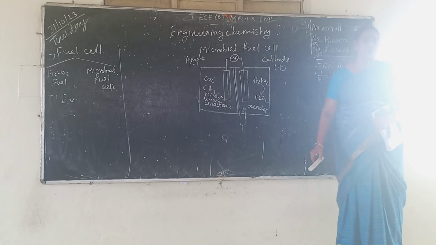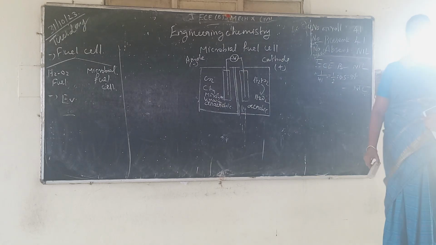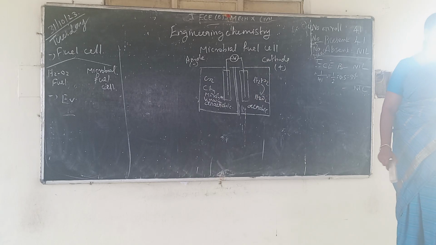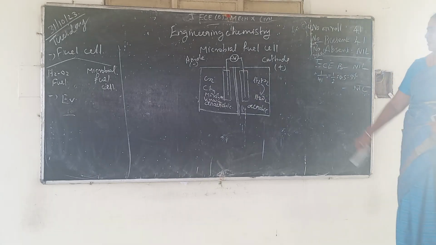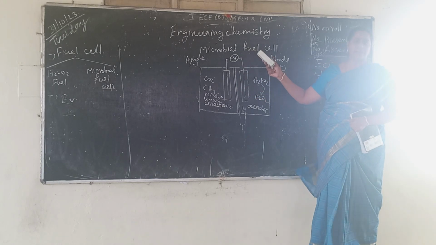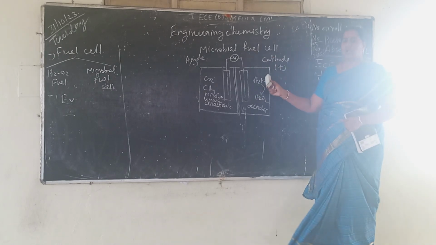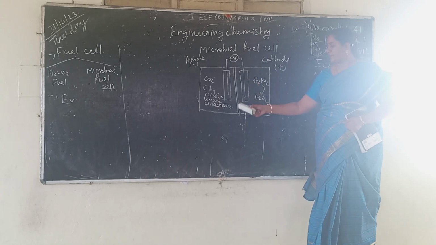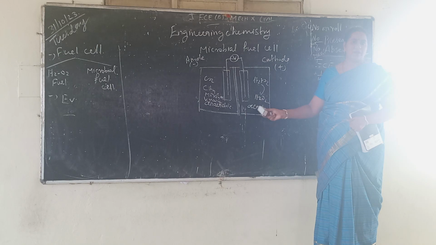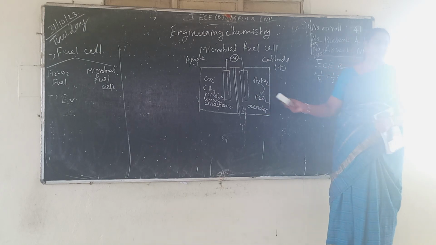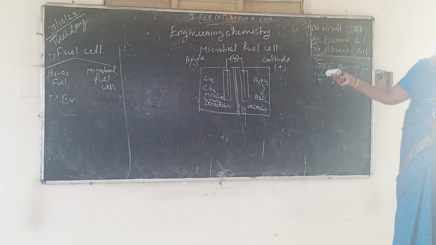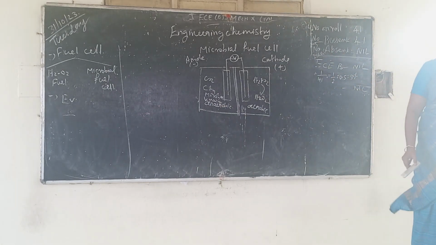In the anode, microbes, viruses, bacteria are used for the chemical reaction. That means organic waste is used for the chemical reaction. Fermentation occurs and emits carbon dioxide, methane or electrons. These electrons flow through the outer circuit from anode to cathode and ions move through the semi-permeable membrane from anode to cathode. In the cathode we keep the aerobic condition. What reaction occurs? Reduction reaction occurs. That's all. So here bioanode and biocathode are used for the microbial cell.